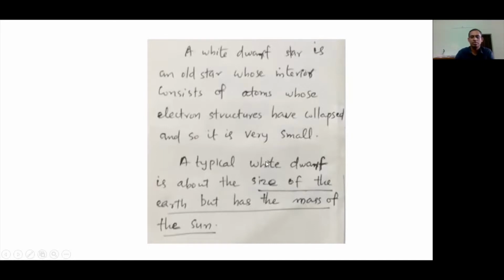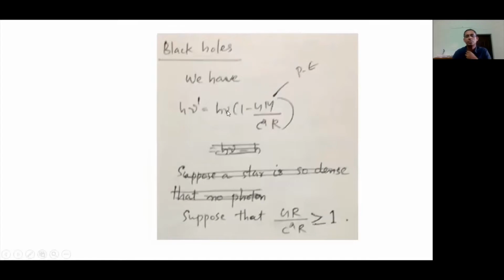Now let's go to the topic of black holes. It's related to this gravitational redshift. In the case of gravitational redshift, we started from this relation. This is the electromagnetic energy of the photon as it reaches Earth. This is the electromagnetic energy of the photon just as it leaves the surface of the star.